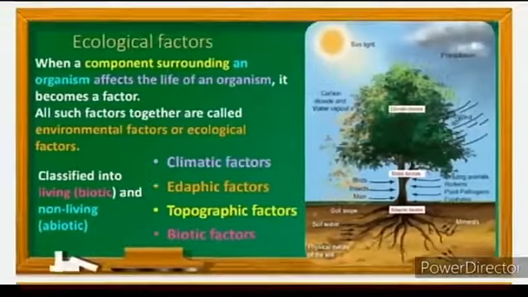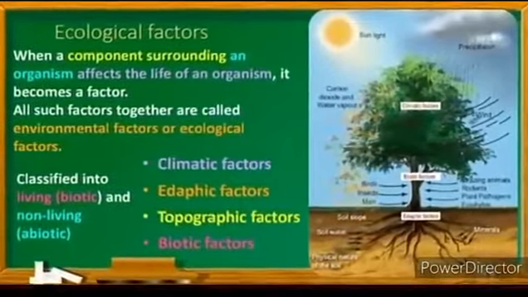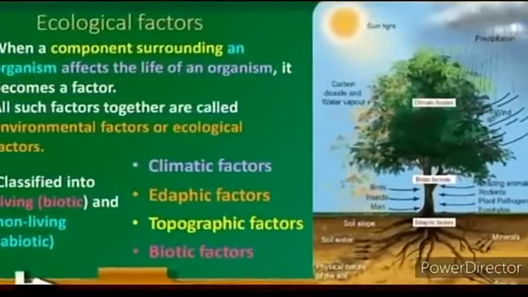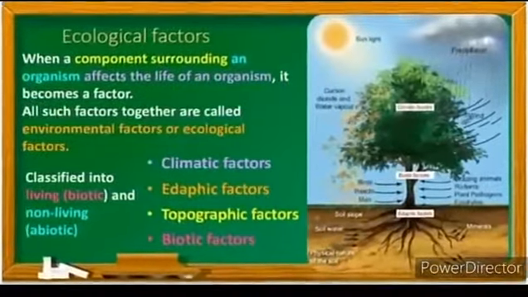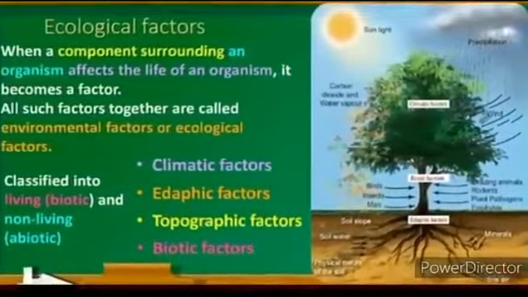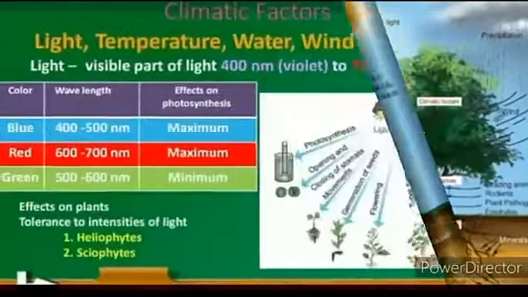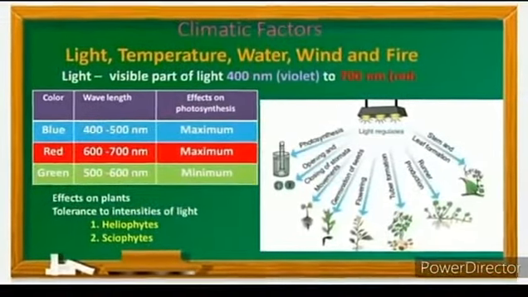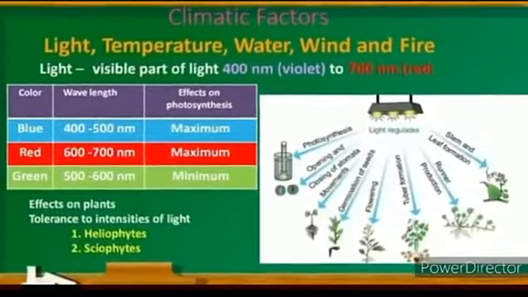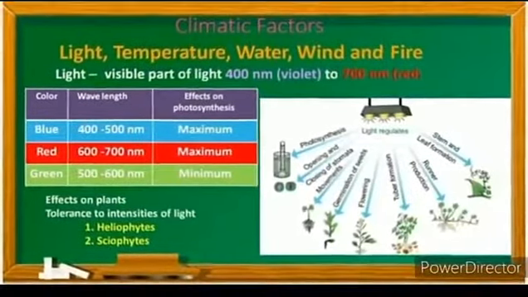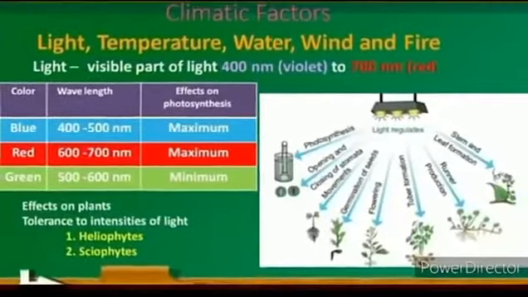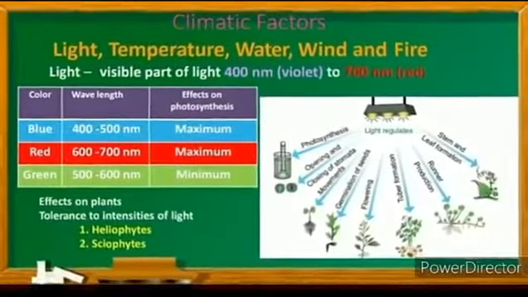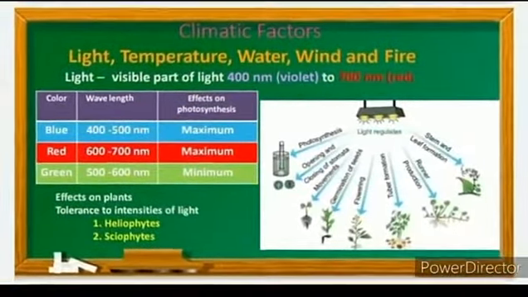Ecological factors are grouped into four classes: climatic factors, edaphic factors, topographic factors, and biotic factors. Climatic factors are one of the natural factors controlling plant life. They include light, temperature, water, wind, and fire. Next, we are going to see about light.